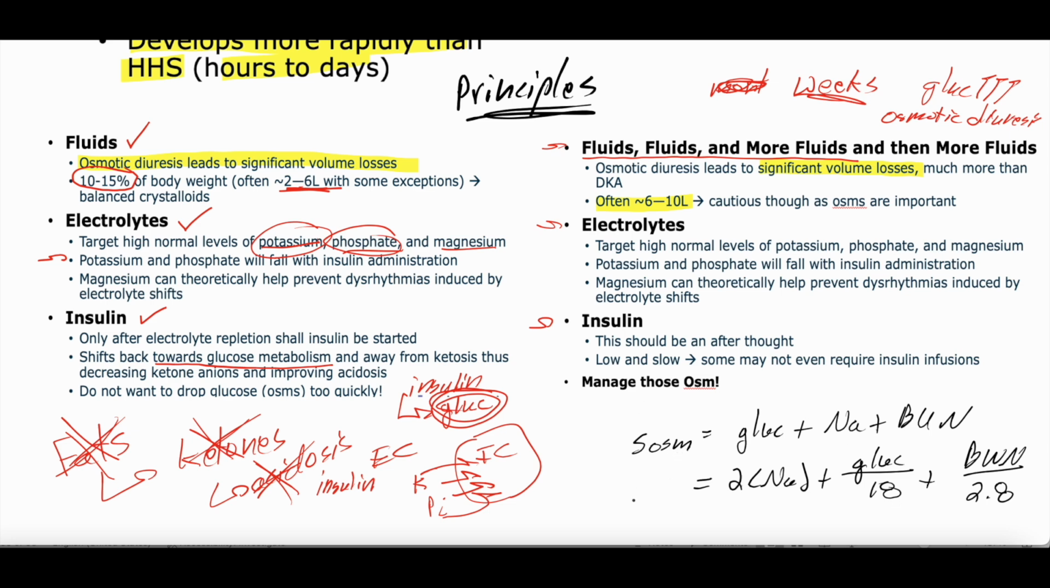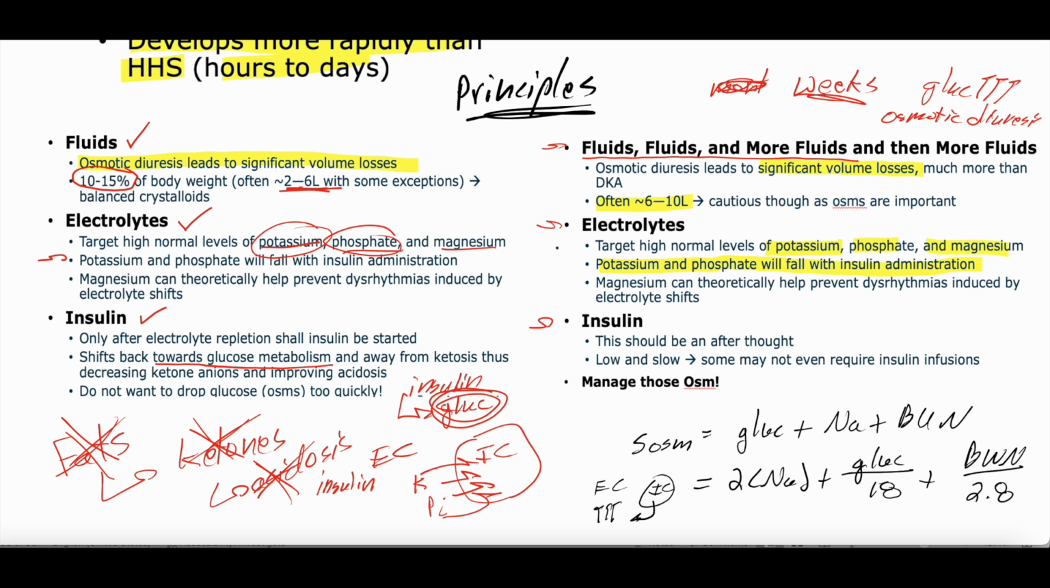And as, again, outside of this lecture, serum osms, intracellular space, extracellular space, determines how water shifts. If the serum osms are much higher outside the cell, water will shift outside the cell towards the higher serum osms. So you want to really manage those serum osms, which if you're interested in us talking about that, definitely let us know. We could put it in another lecture. This is just kind of an introduction. Electrolytes, same thing as in DKA, high normal levels of potassium, phosphate, and magnesium. That potassium and phosphate will shift intracellularly with insulin administration.